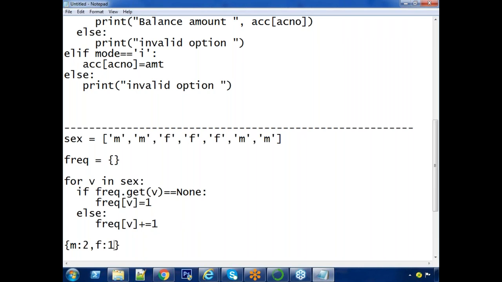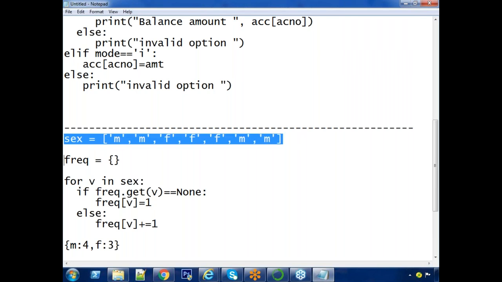In the fourth iteration, 1 is added to F. In the fifth iteration, one more 1 is added to F. In the sixth, 1 is added to M, so it becomes 3. In the seventh iteration, one more 1 is added to M, and now it becomes 4. After completion of this for loop, how many males and how many females there are is ready or not? Understand this point, sir.